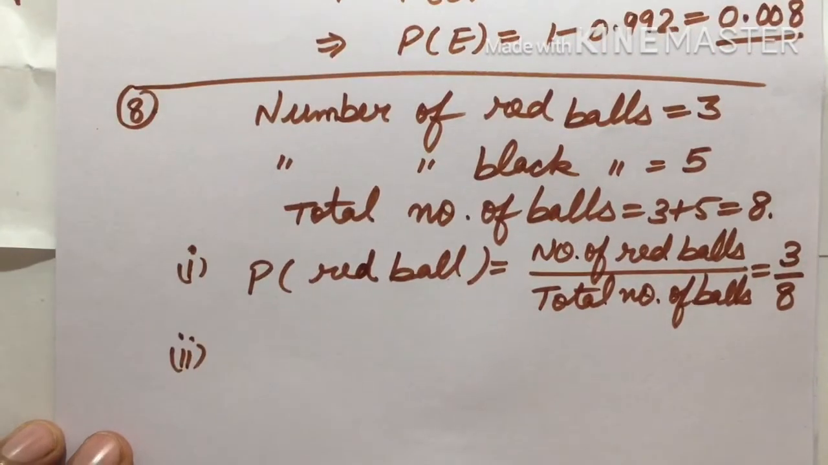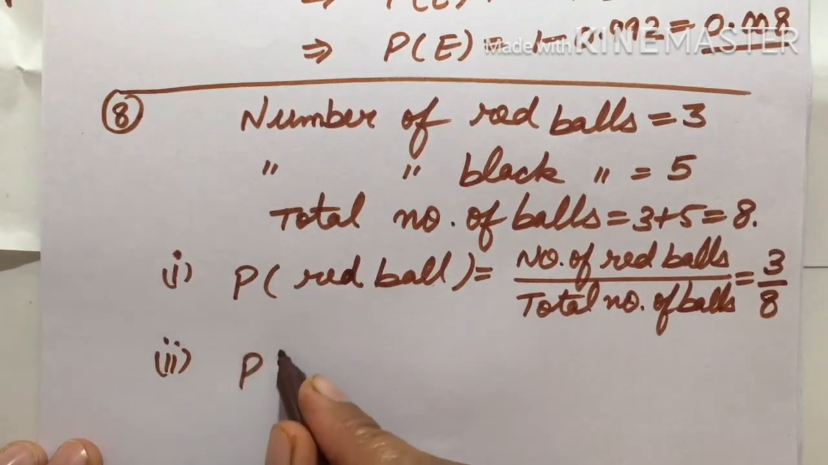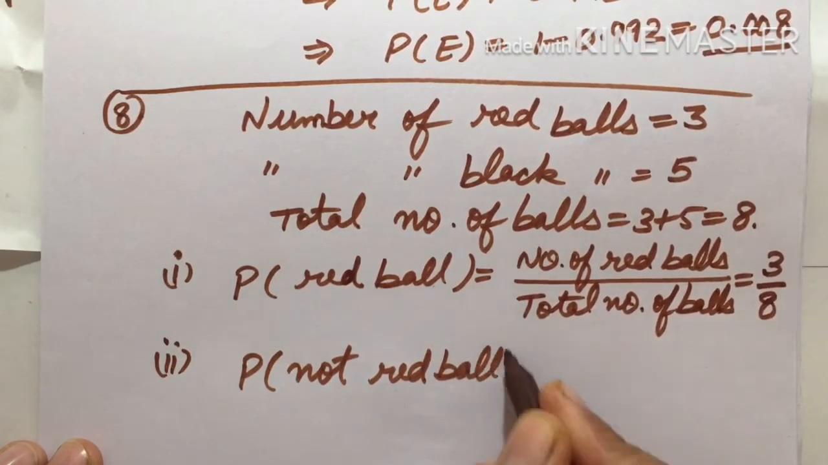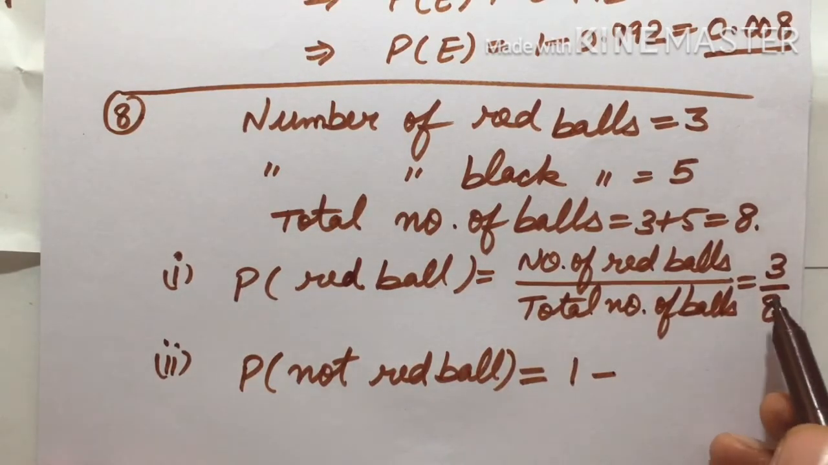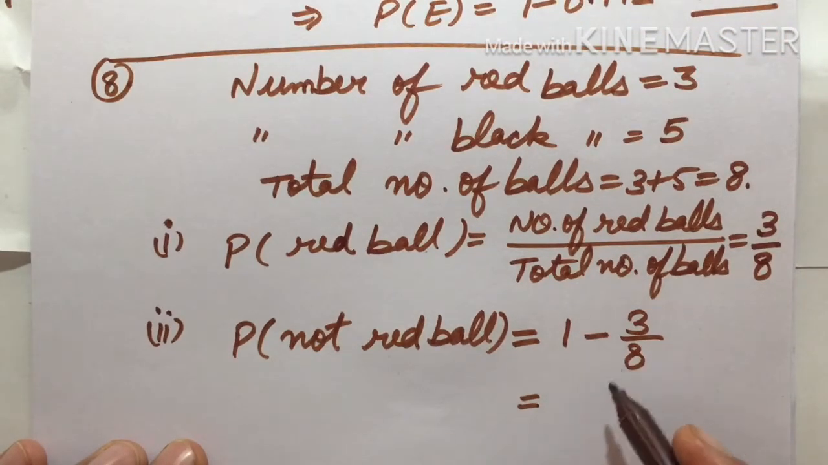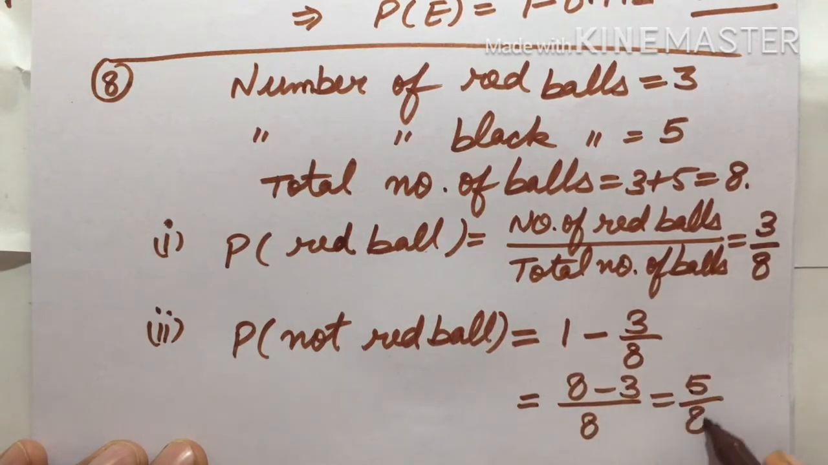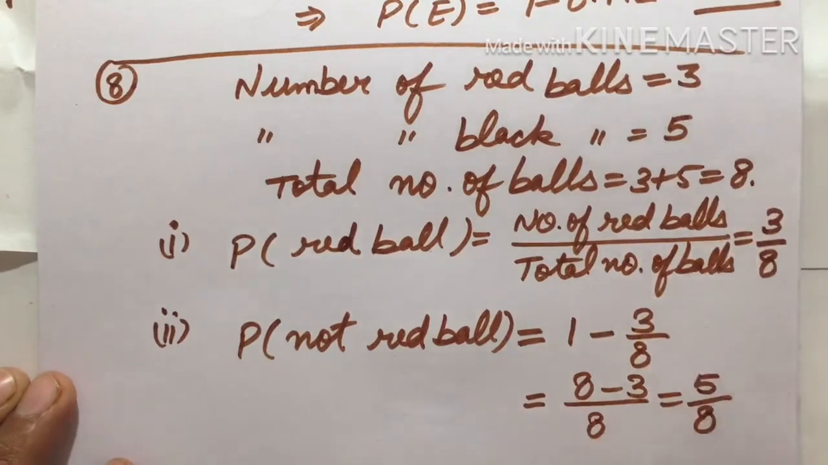And in the second part, we have to find out the probability for not a red ball. So the probability for not a red ball is found if we subtract the probability of the red ball from 1. The red ball's probability is 3 upon 8. If we subtract from 1, we will get the probability of not a red ball. So it will be 8 minus 3, 5 upon 8. So 5 upon 8 is the probability that we will not find a red ball.